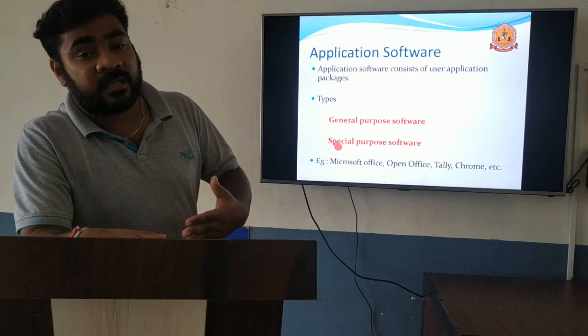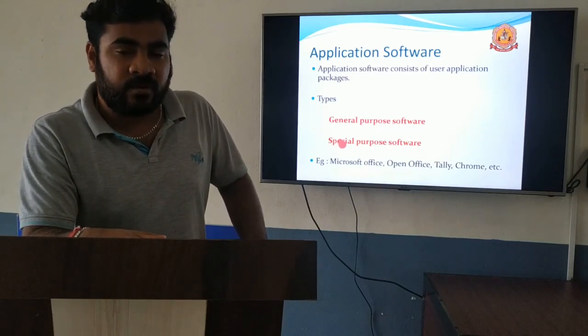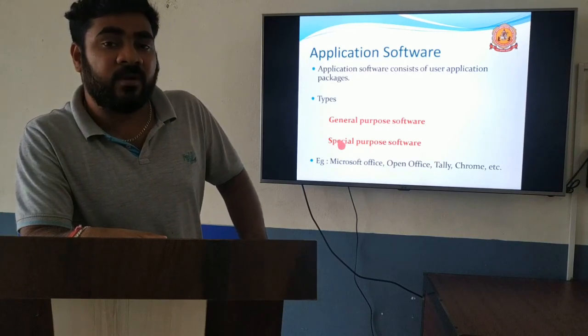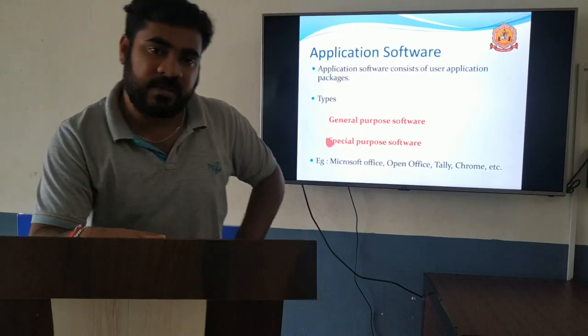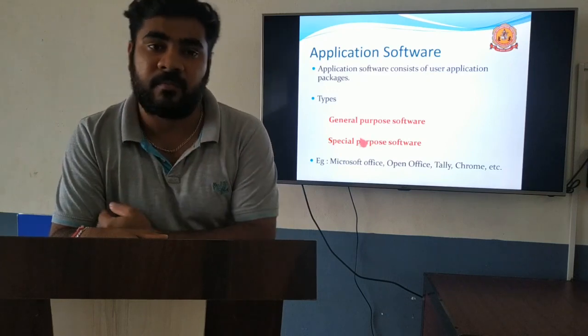Like that, there are special purpose software as well. For example, Photoshop. If we install Photoshop, we can perform only Photoshop operations, or edit only images. General purpose means in one application package we can perform multiple tasks.